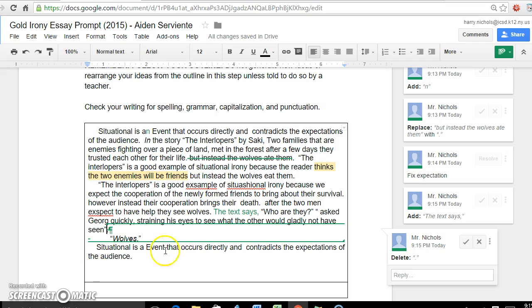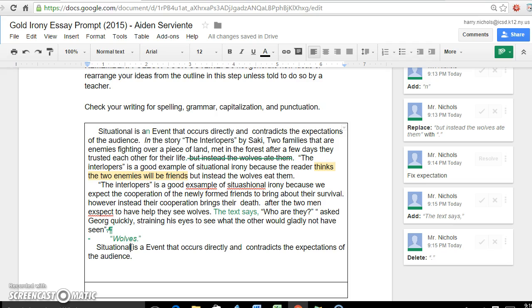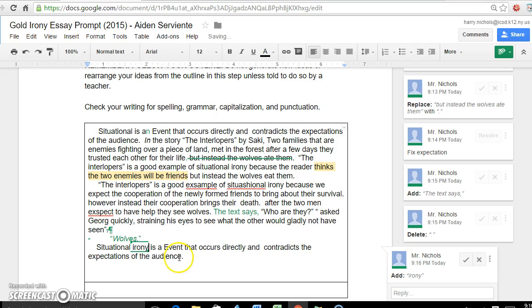Situational is an event that occurs directly contradicts. Right. So that's what you have before. Again, you need to make sure that you have the entire term in there whenever you mention it. Situational irony. All right. So Pi, you've got a little bit of work to do here, man. I'm not gonna lie, but it's looking like it's heading in the right direction.